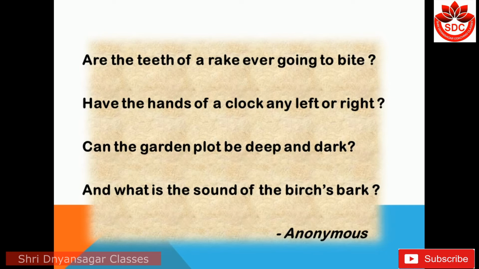And what is the sound of a birch's bark? Bark means what? The outer layer of a tree is called bark, and another bark is the sound of the voice of the dogs. Here it is used as an outer layer, but it can't bark, it can't make a sound. It is a humorous poem. Some words are used here as a homograph. I hope you understand this poem. Now let's move to the workshop.